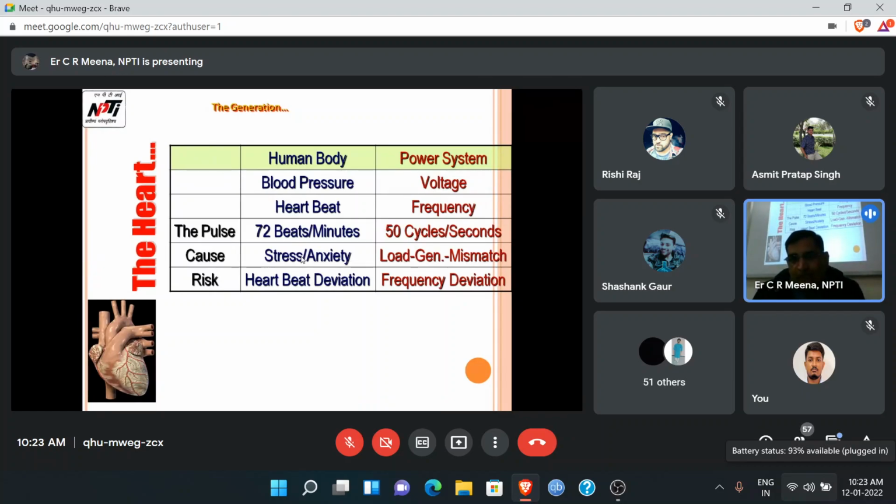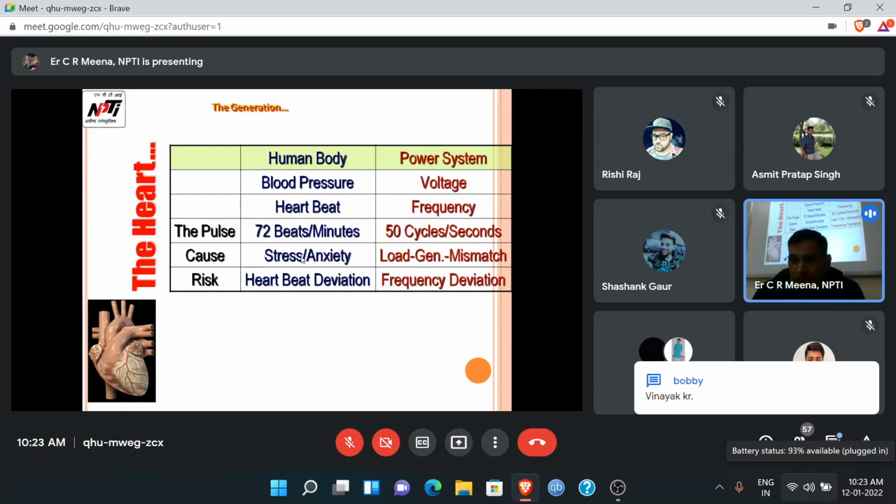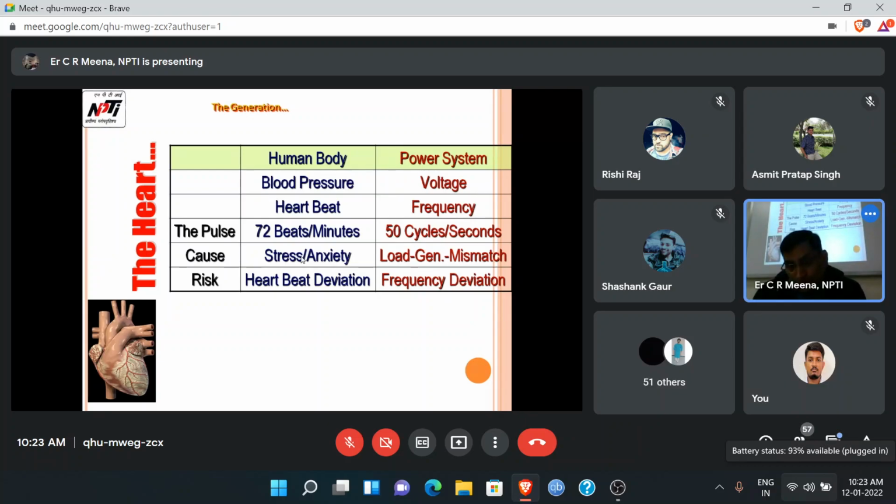In the power system also, the same thing happens. 50 cycles per second is the frequency of the power system. If there is any mismatch between generation and load, meaning the demand at the consumer end and the generated power, then the two are mismatching. Suppose 1 megawatt is required and we are taking 1.25 megawatts, that is overloading. Or suppose the demand is 1 megawatt and we are generating 0.8 megawatt, that is also a mismatch, under-generation. Due to that, the frequency changes. That is the cause of frequency change in the grid.